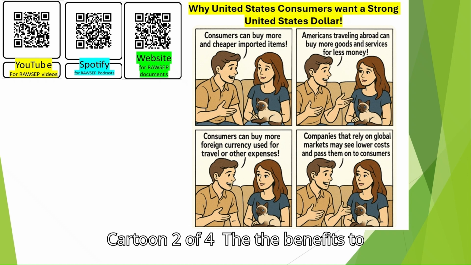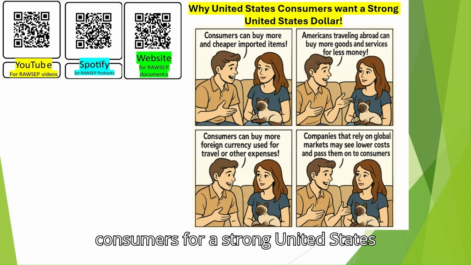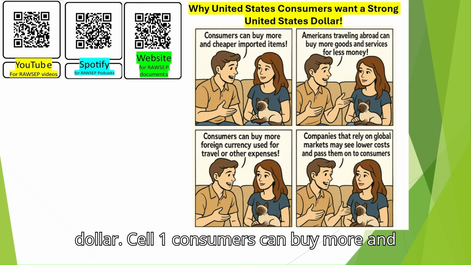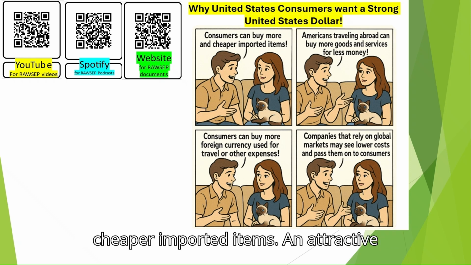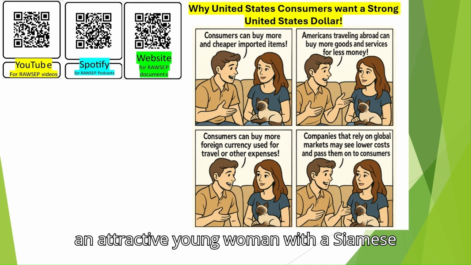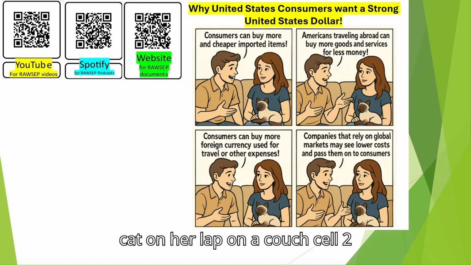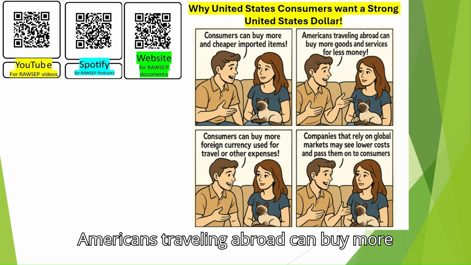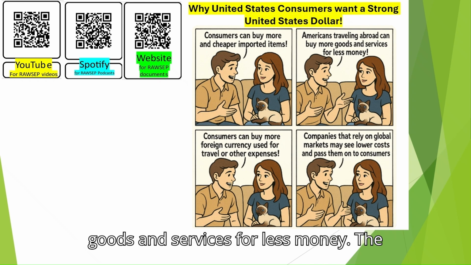Cartoon 2 of 4. The benefits to consumers of a strong United States dollar. Cell 1. Consumers can buy more and cheaper imported items. An attractive young man sits with and talks gently to an attractive young woman with a Siamese cat on her lap on a couch. Cell 2. Americans traveling abroad can buy more goods and services for less money.